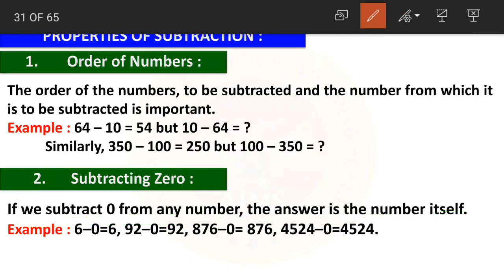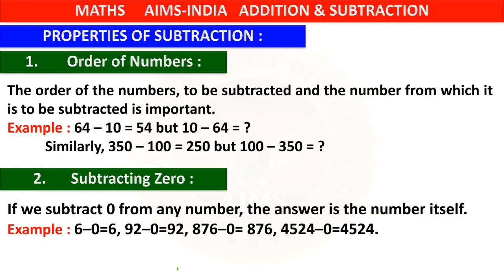Yes, so if we subtract 0 from any number, the answer is the number itself. Let us look at some examples here. 6 minus 0 is equal to 6. Yes, 92 minus 0 is equal to again 92. 876 minus 0 is equal to 876 only. And in the same way, 4524 minus 0 is equal to 4524 only. The same number.